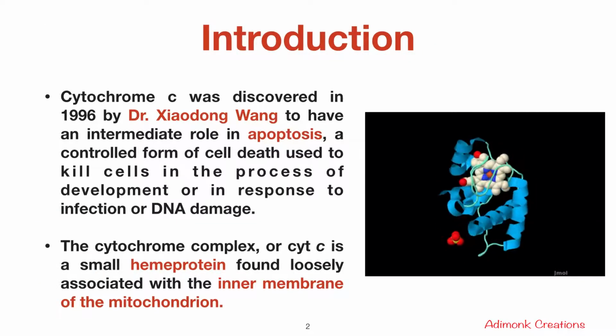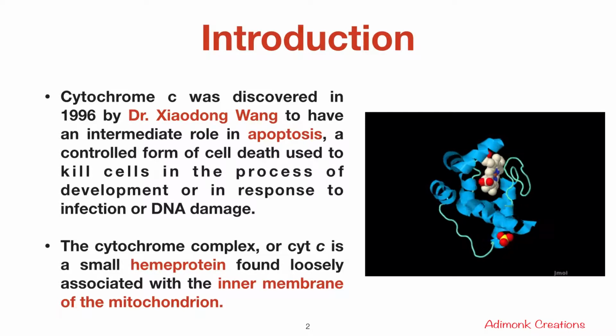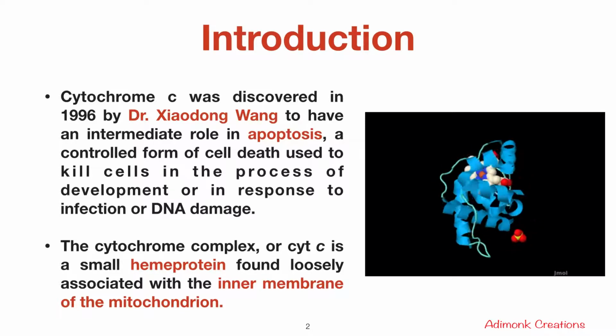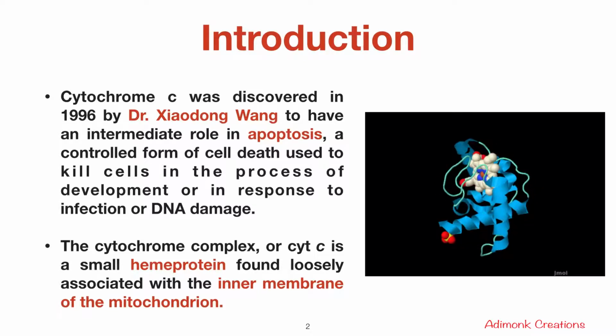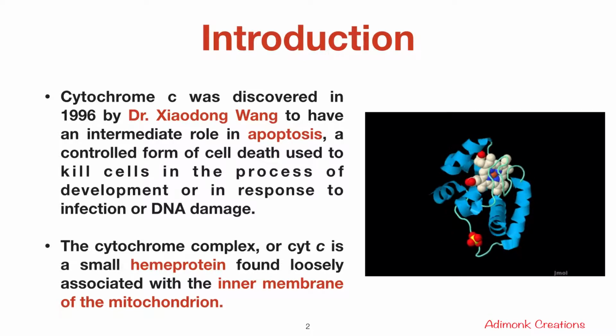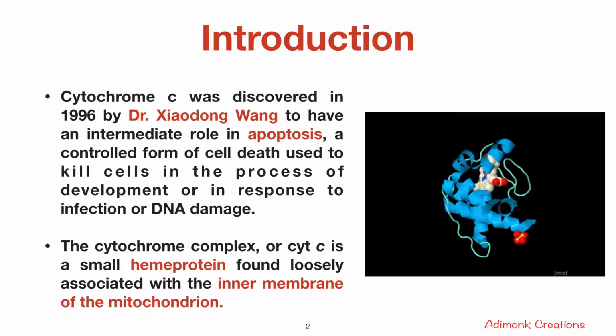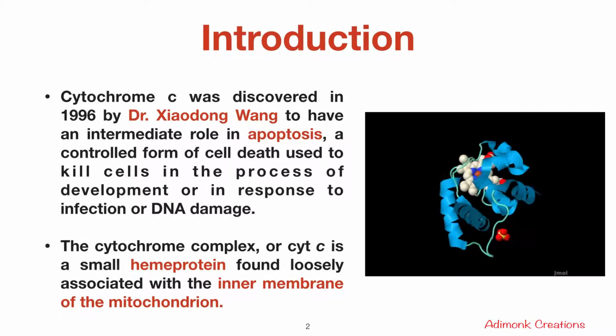Cytochrome C was discovered in 1996 by Dr. Xiaodong Wang to have an intermediate role in apoptosis, a controlled form of cell death used to kill cells in the process of development or in response to infection or DNA damage.